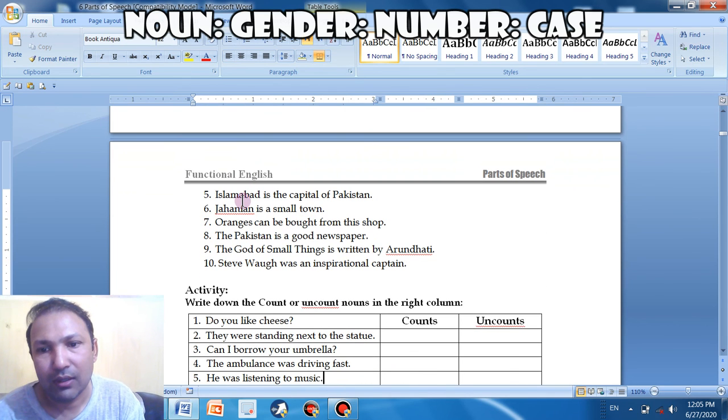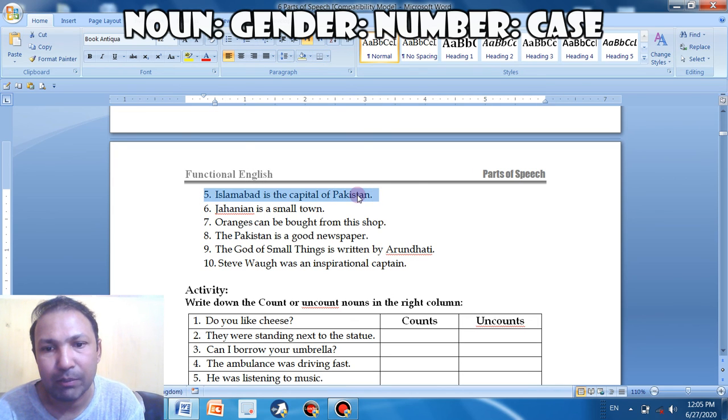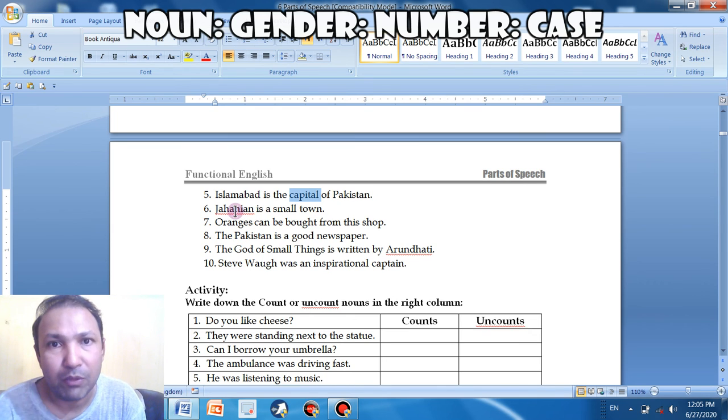And here, Islamabad is the capital of Pakistan. Where is the proper noun? Proper nouns rather. Yes, Islamabad proper noun, Pakistan proper noun, and capital, because there are other capitals as well in the world. So capital, that is common noun. Jahania is a small town. Jahania, common noun or proper? Yes, it is proper noun. And town, that is common noun.